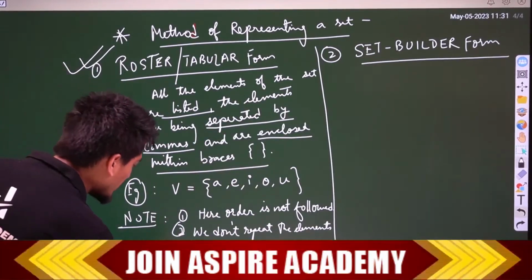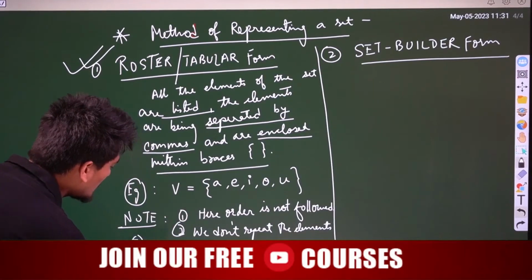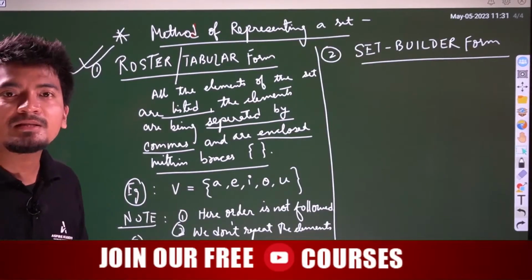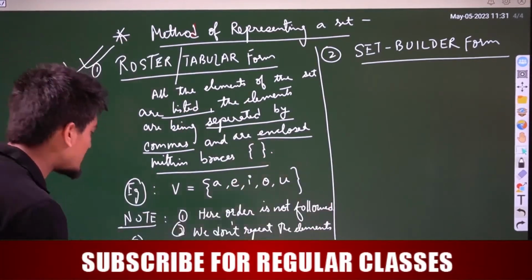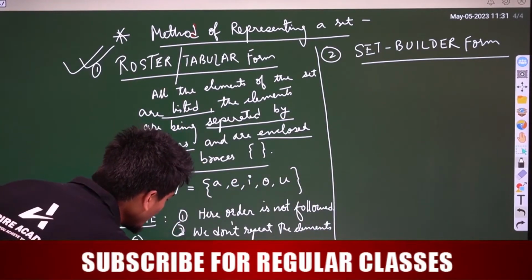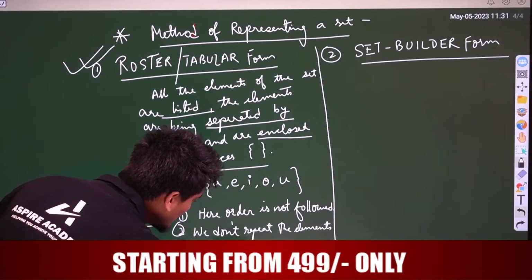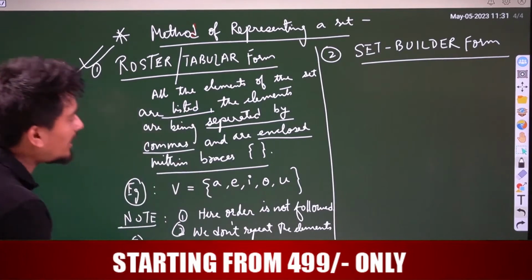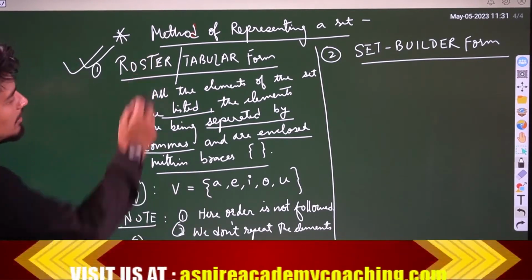For example, if I take the elements in the word mathematics, I have to write it in tabular or roster form.